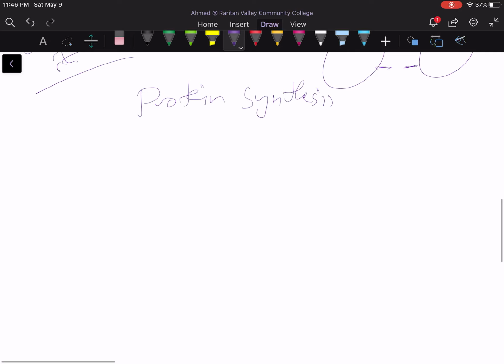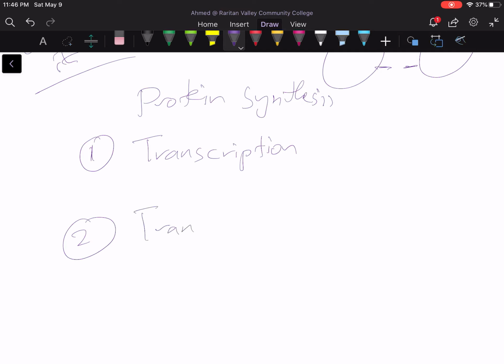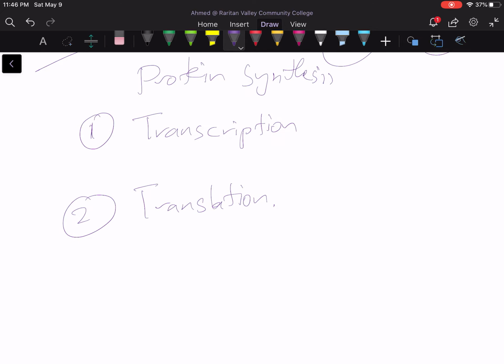The protein synthesis is two steps. The first step is called transcription. And the second step is translation. We need to remember again that DNA is within the nucleus, right?